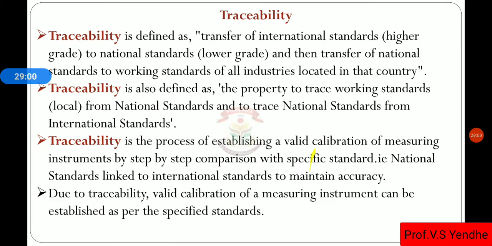Then thirdly, we can define traceability. It is the property of establishing a valid calibration of measuring instruments by step-by-step comparison with the specific standard, that is, national standards, linking to the international standards to maintain accuracy. That is, national standards are compared with the international standards. Due to traceability, valid calibration of measuring instruments can be established as per the specific standards.